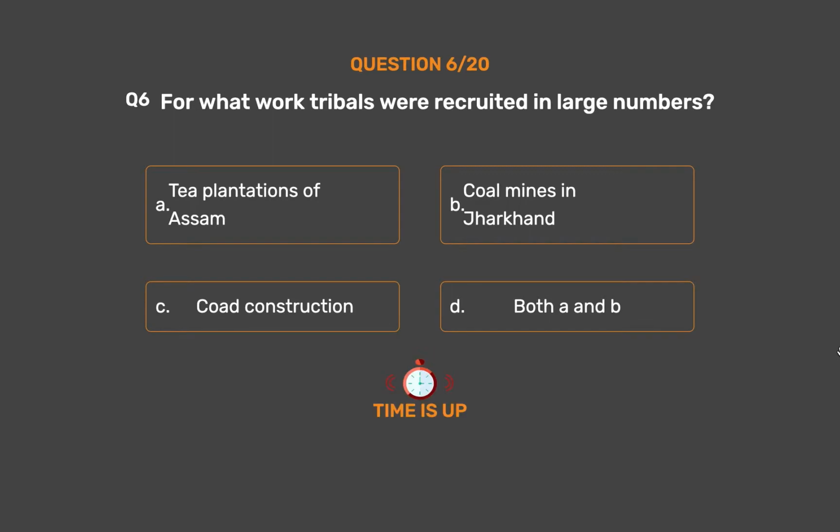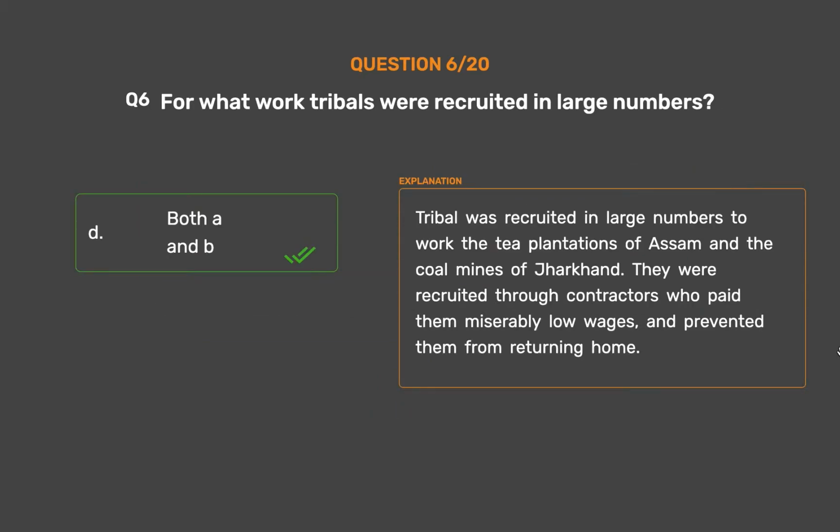The correct answer is Option D. Both A and B. Tribals were recruited in large numbers to work the tea plantations of Assam and the coal mines of Jharkhand. They were recruited through contractors who paid them miserably low wages and prevented them from returning home.